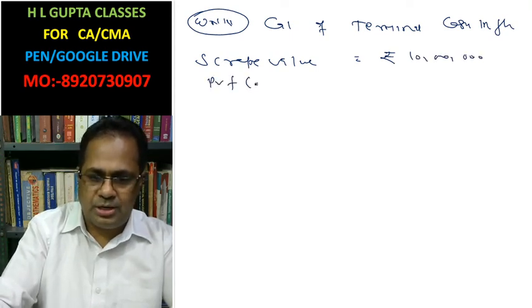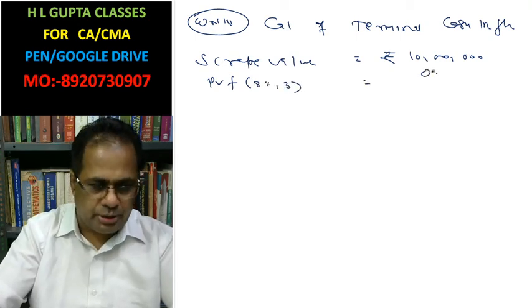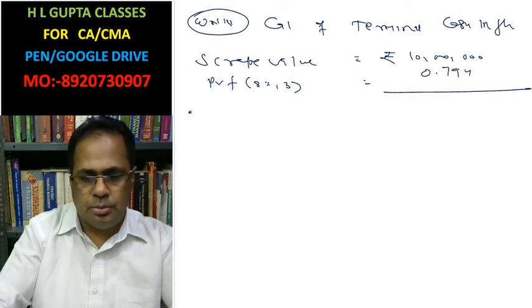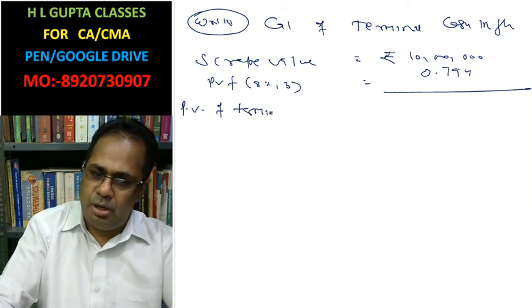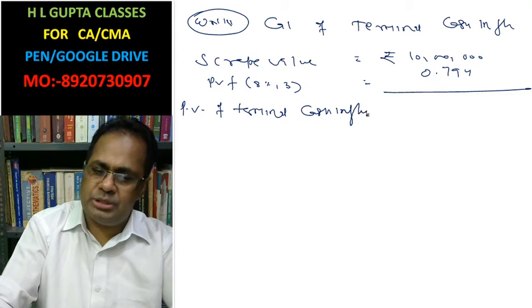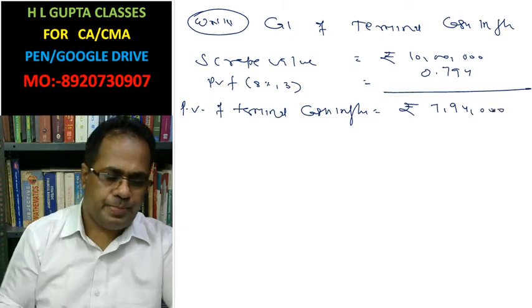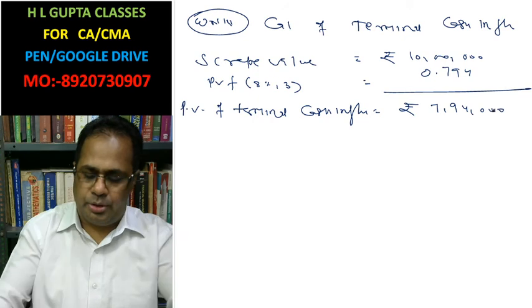Present value factor at 8% for the third year, because this is realized in the third year: 0.794. Present value of terminal cash inflow. Terminal cash inflow comes in the last year, that's why it is called terminal. 7,94,000.